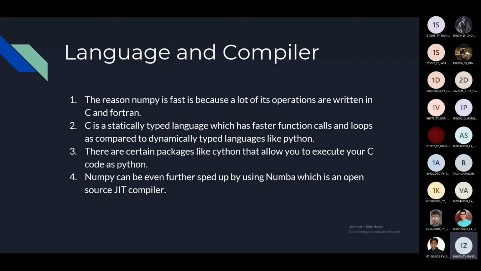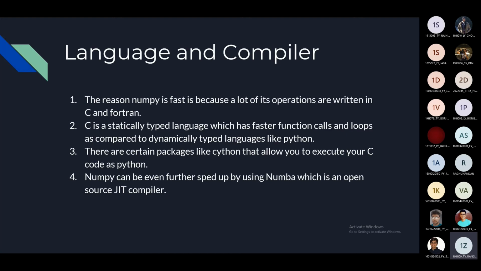Because in dynamic languages, you don't actually specify the type of variable or the return type or anything like that. So the compiler needs to figure that out. So it takes a lot of time. And loops, especially loops, are very slow in dynamic languages as compared to static languages. This is one of the main reasons. Even normal C++ code is around 8 to 12 times faster than Python code. And when coupled with different function operations that are nested within each other, you can reach speeds up to 100 times faster just by changing the language.